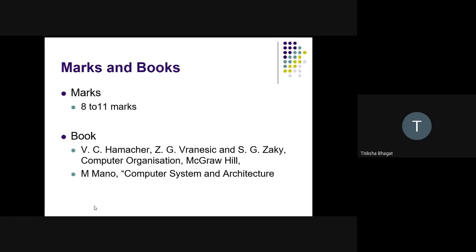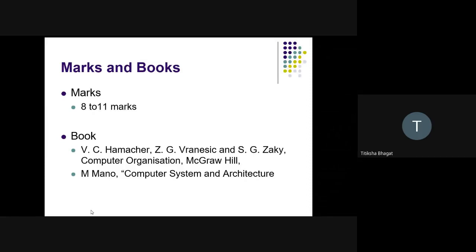Again, the book you can refer to for computer architecture and organization is the book by Hamacher. Many students have referred to this book for exams too. There is one more very important book, Computer System Architecture by Morris Mano. So these two books are very important. Then you can also refer to the video lectures by NPTEL.